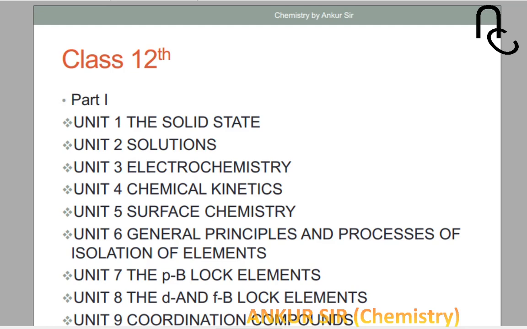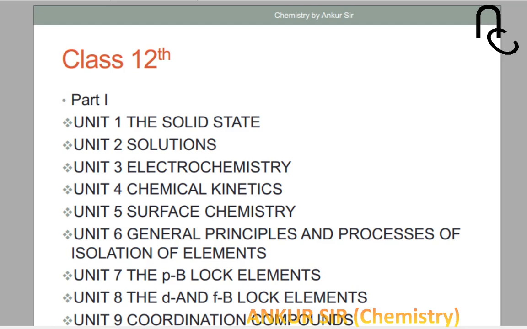Okay, third, electrochemistry. How chemistry is involved with electricity. So you will get to know about it in this chapter: how chemical energy is converted into electrical energy and electrical energy is converted into chemical energy. So this is all about electrochemistry. This is a big chapter but a simple chapter.